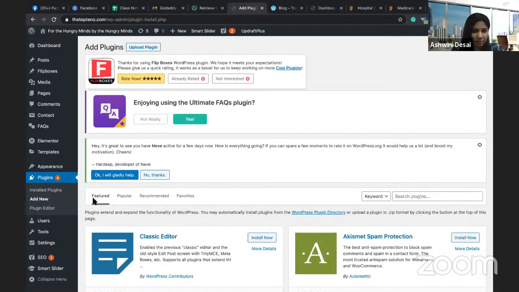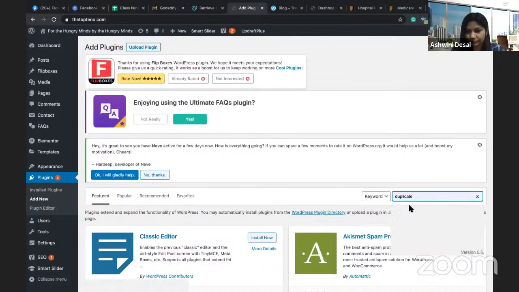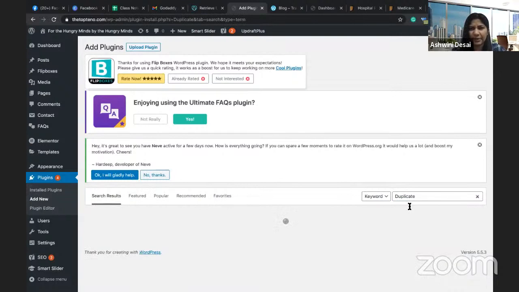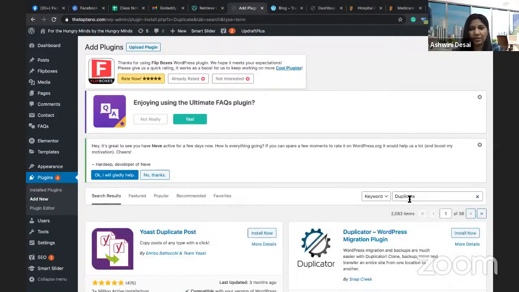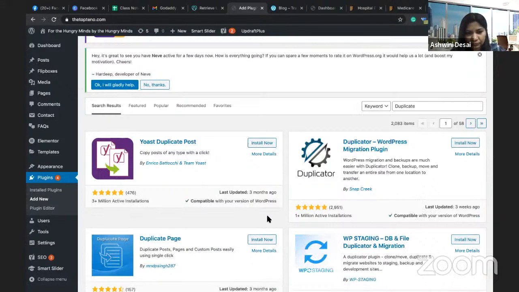So I'll just install a plugin and show you. First, I will just go to plugins here. I clicked on add new and I went over here. I searched for duplicate because I wanted to duplicate the pages and posts, because sometimes I'm not buying any paid theme. So I will be designing the pages from scratch. That is why I would want this. I'm just going to use this duplicate page plugin, install, and activate.